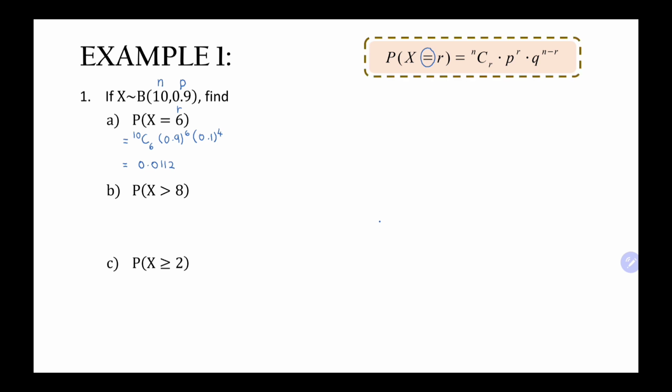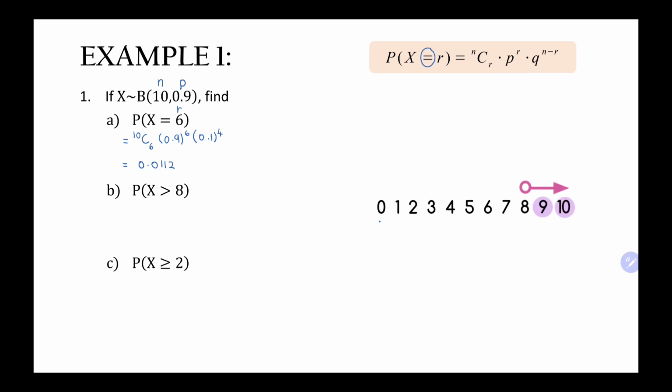Next question, we have P(X > 8). To use this formula, we need to change the greater than sign to equal signs. So P(X > 8) means we have 9 and 10. Since our n is 10, we just take values 9 and 10.